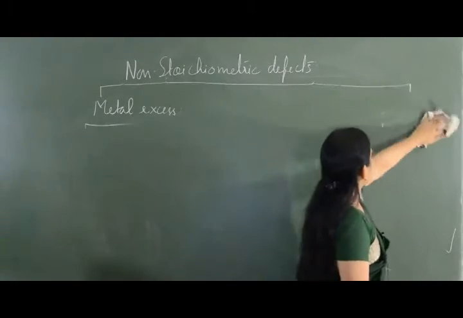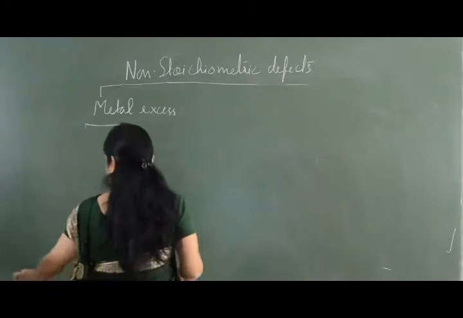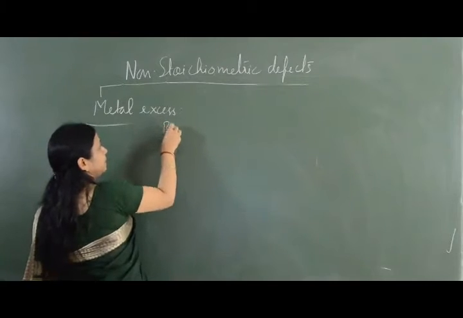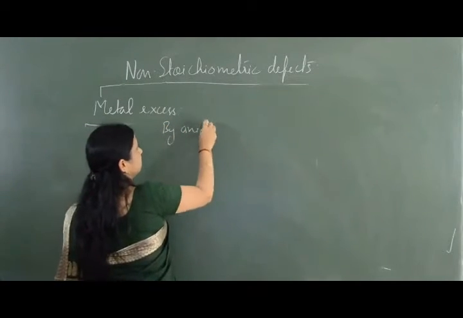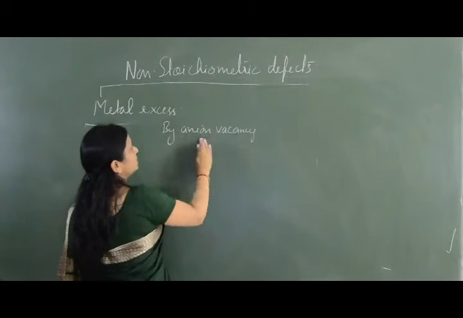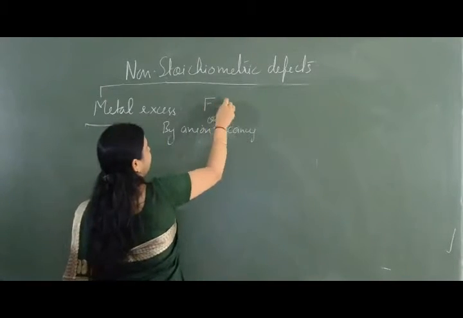So if I draw the crystal of metal excess defect, the first one is by anion vacancy. It is also known as F center.